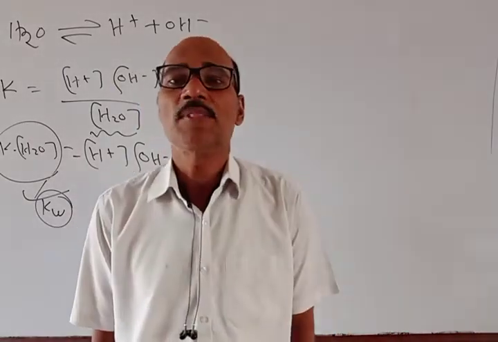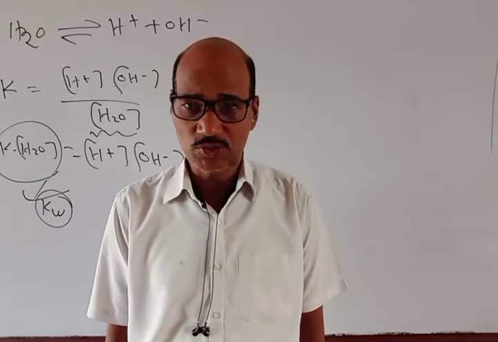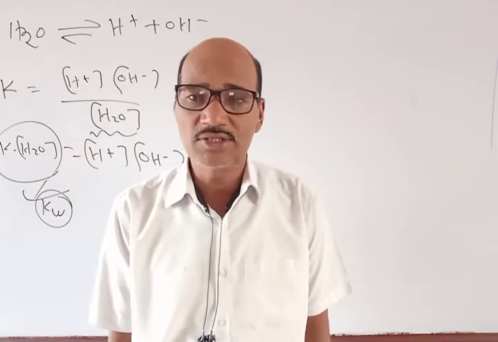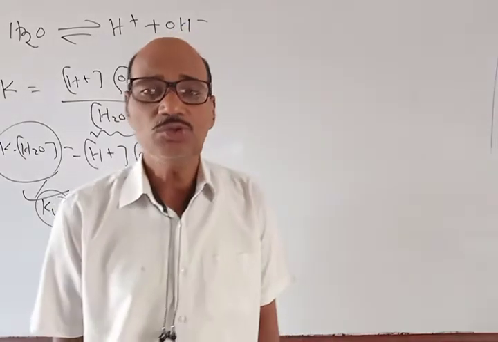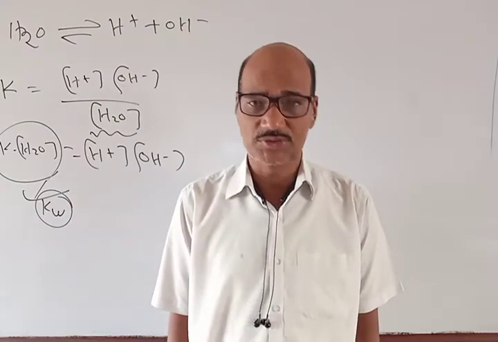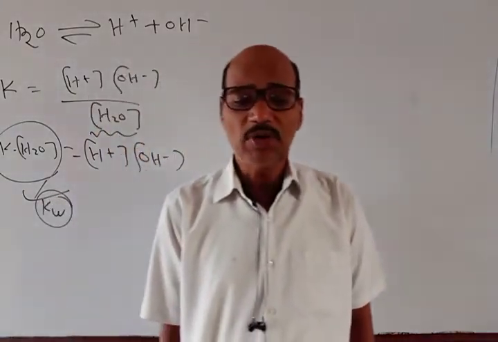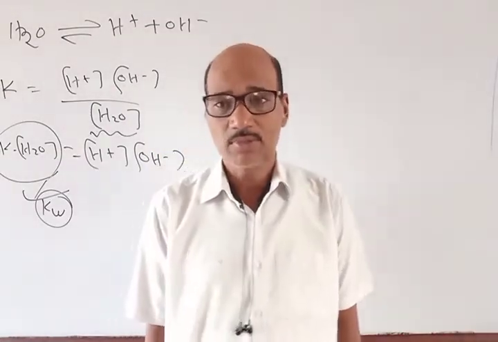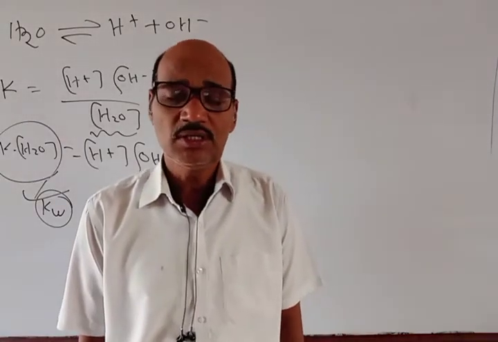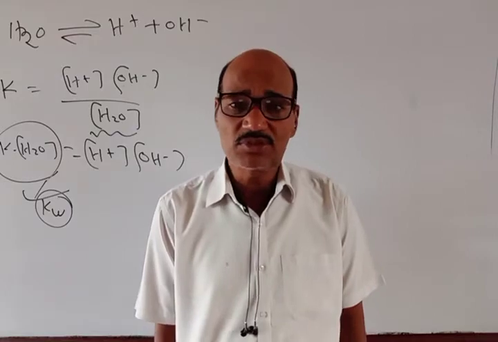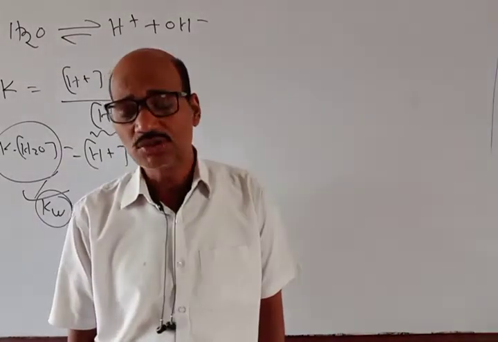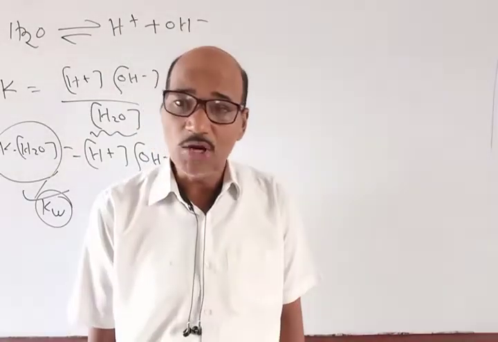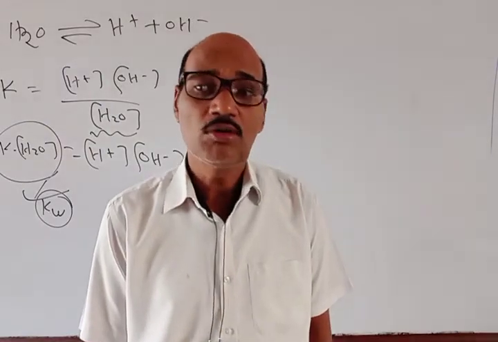That's why another concept, pH, was introduced by Sorensen, and that is called the pH scale. pH is equal to minus logarithm of H plus ion concentration. So pH equals minus log H plus. Accordingly, we found that those solutions where the pH value is equal to 7 are called what? Neutral solutions. For acidic solutions the pH becomes less than 7, and for basic solutions the pH becomes more than 7.